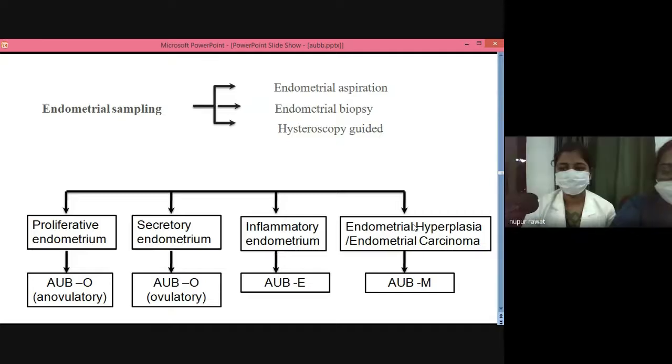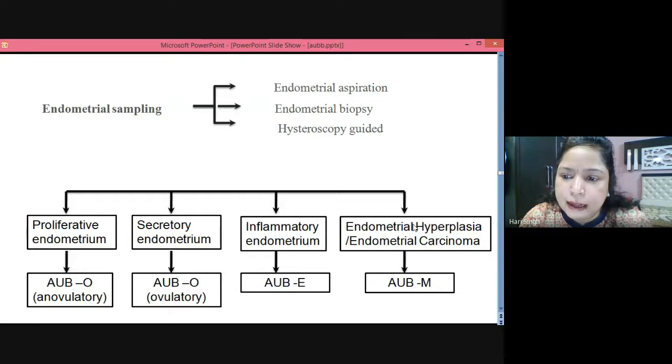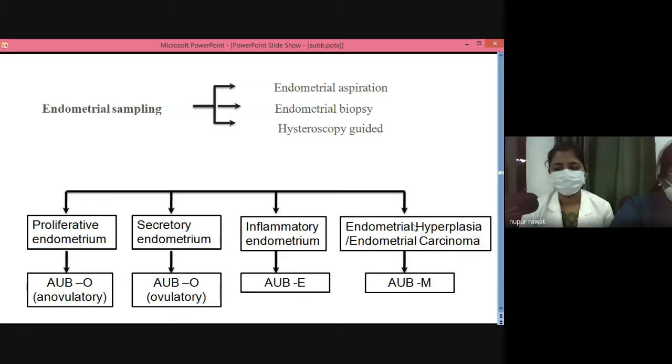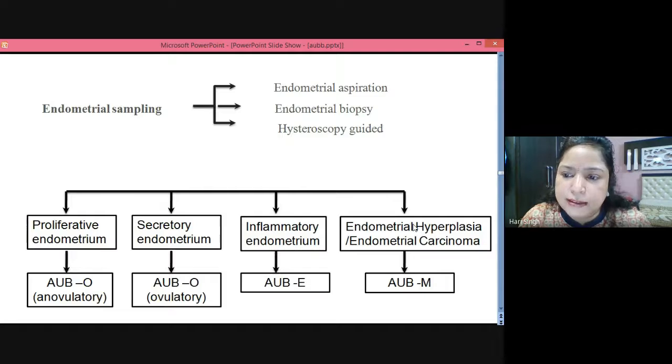And we can follow simple hyperplasia. What is the endometrial hyperplasia classification which was previously being followed and now from the last 7 years it has been changed? Which was the previous one? Because you are telling 1% change to malignancy along with the previous classification which was followed 7 years back, and from 2014 WHO has modified. So what was the initial one and what is the latest one which is being followed?